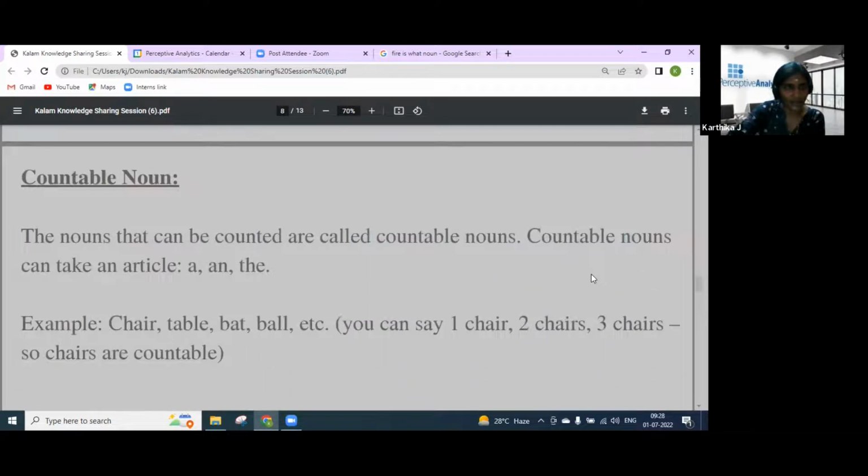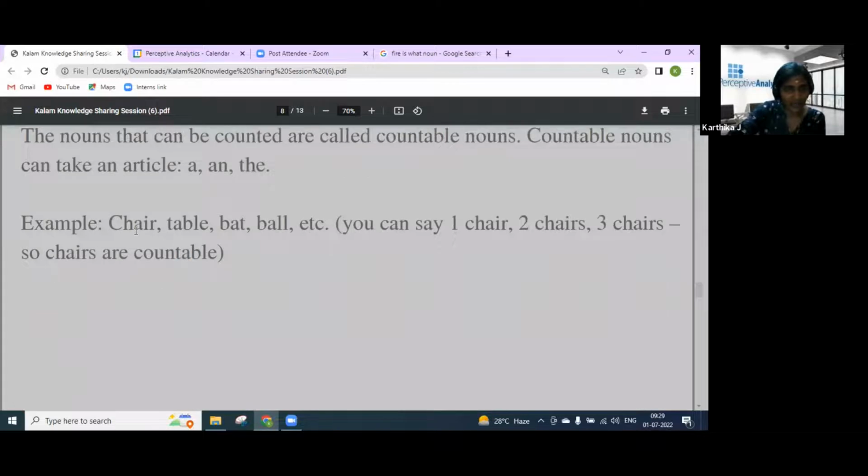And next one is a countable noun. The nouns that can be counted are called countable nouns. Countable nouns can take the articles a and the. For example, chair, table, bat, ball, and we can say one chair, two chairs, three chairs. When we are counting things, it is considered a countable noun.